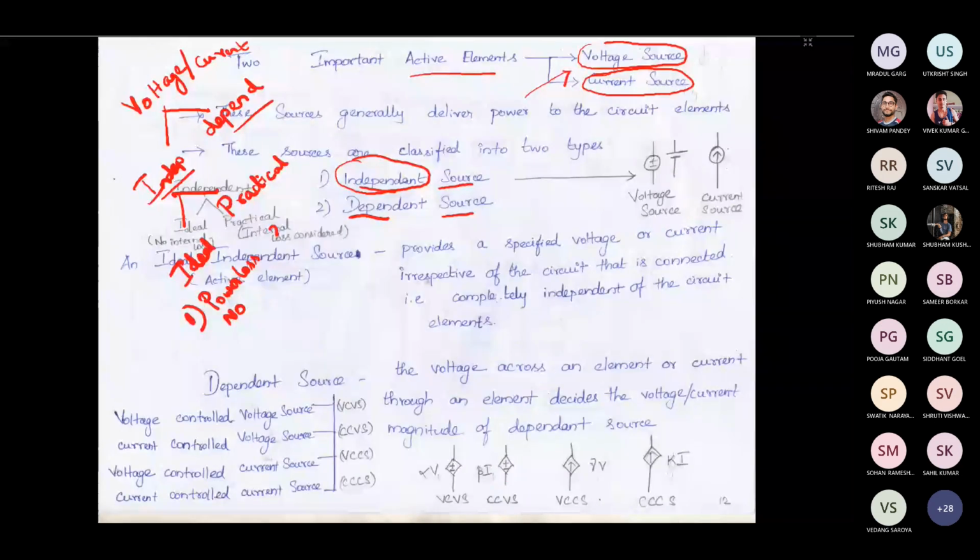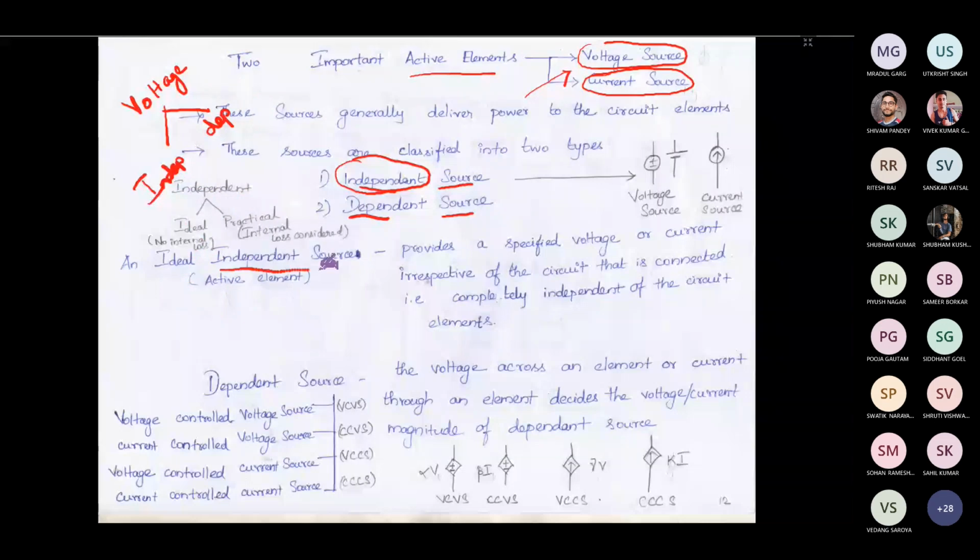So let us proceed. The definition of ideal independent sources: a voltage source is going to give you a fixed voltage irrespective of the current, as I said before. Similarly, a current source is going to give you a fixed current irrespective of the voltage across it. Means that if you are having a circuit like this,